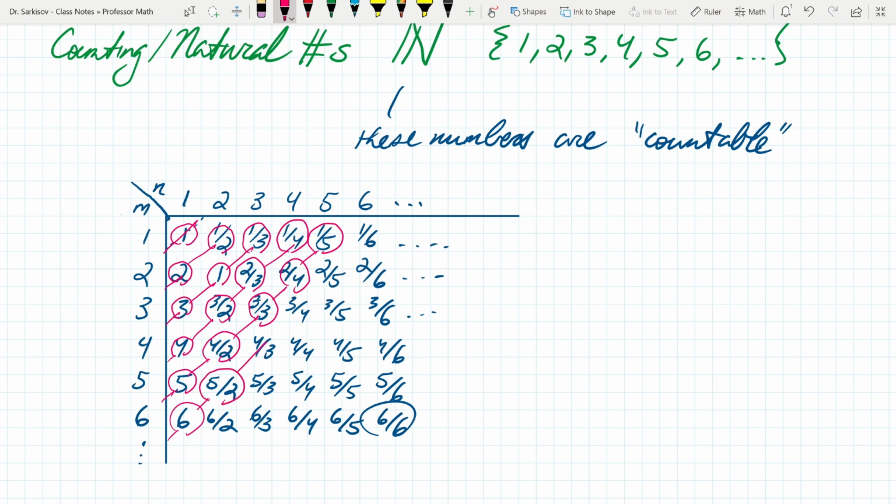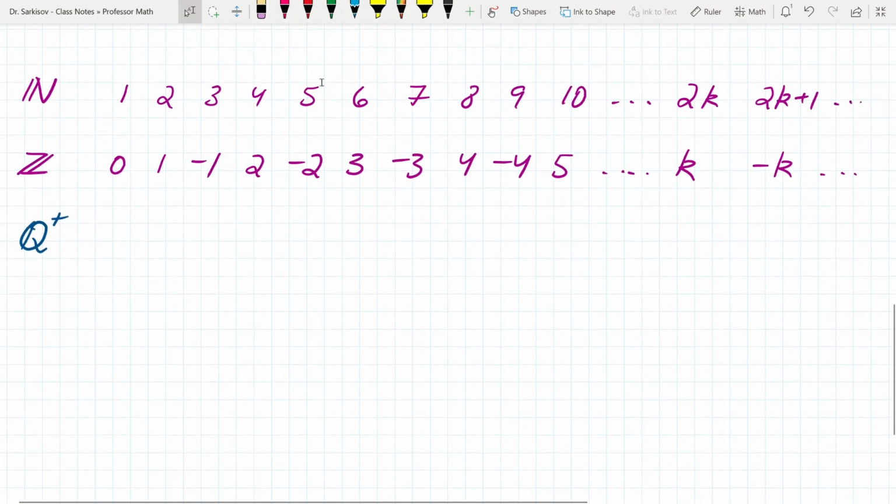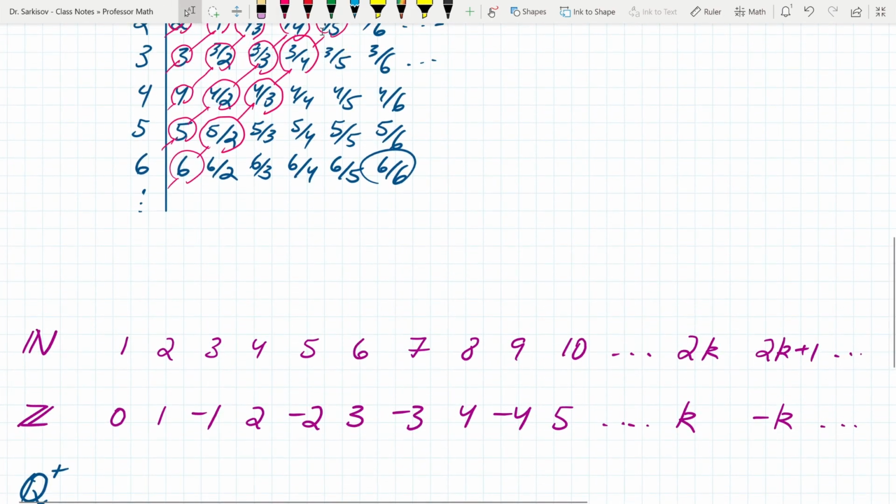This is the argument that takes care of the fact that even though you're repeating them, what we can do is, if a number has been used, we just don't use it again. But we go along these diagonals, and 1, 2, 3, 4, 5, 6, 7 corresponds to the first, the second, the third, the fourth, the fifth, and so on rational numbers, the positive ones for now, right? And so let's actually write them out. Let's do this with this color, a little thicker here.